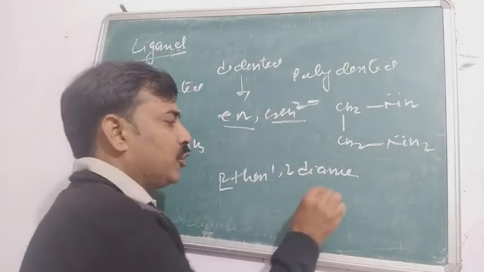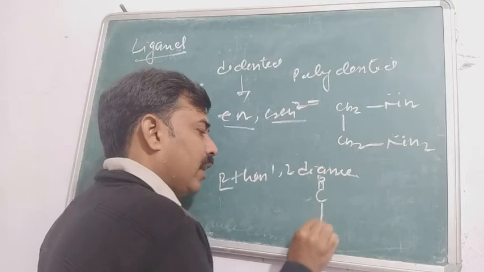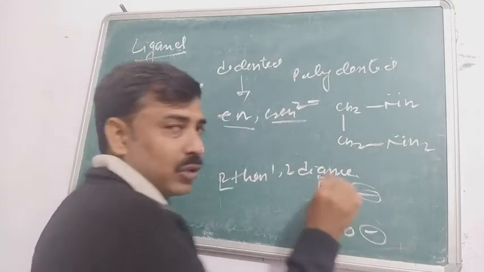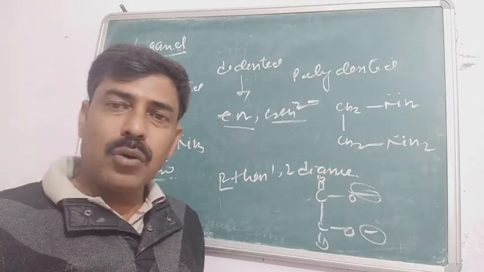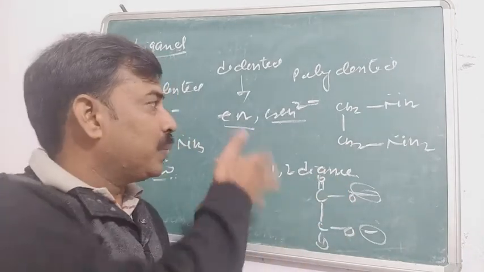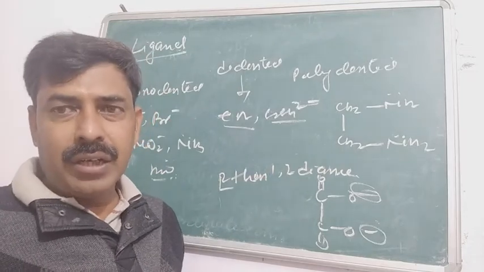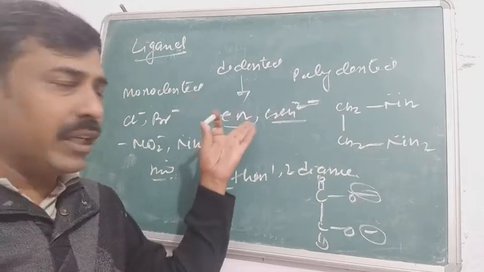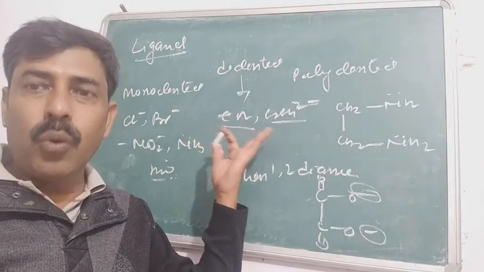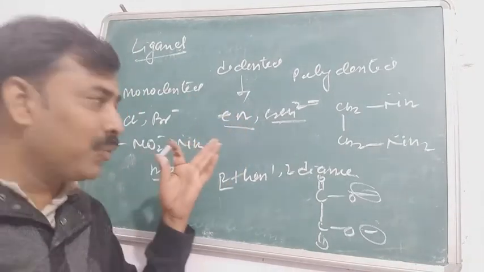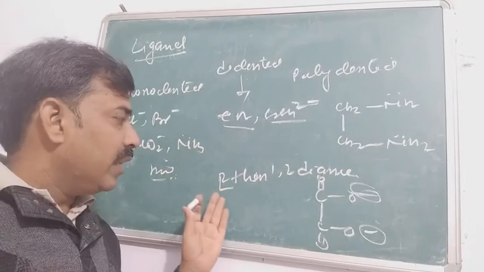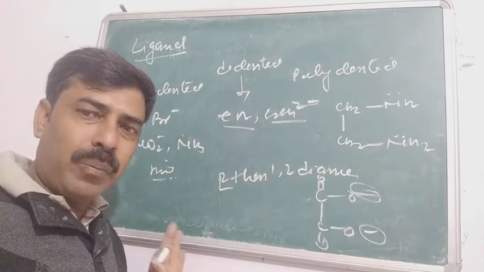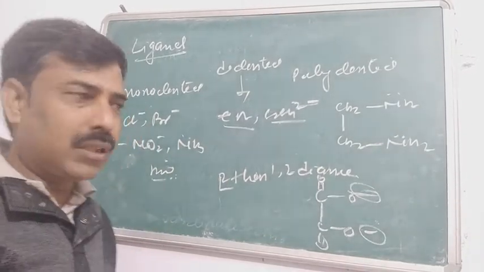And when you see the C2O4, that is the oxalate ion, it will be negative and negative. There are two positions from where they are capable of making the coordination bond. So these two species are called the didentate ligand. The simple example for this one is the oxalate ion, C2O4, or ox. We write ox in terms of the ox. And the second one is ethane-1,2-diamine, which is also written as en. Symbolize, हम इसे en से ही हमेशा करते हैं.